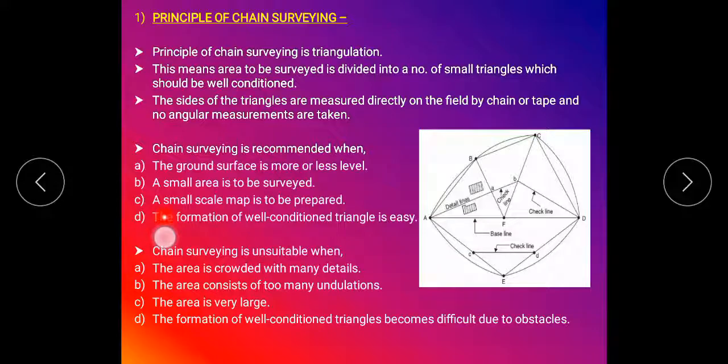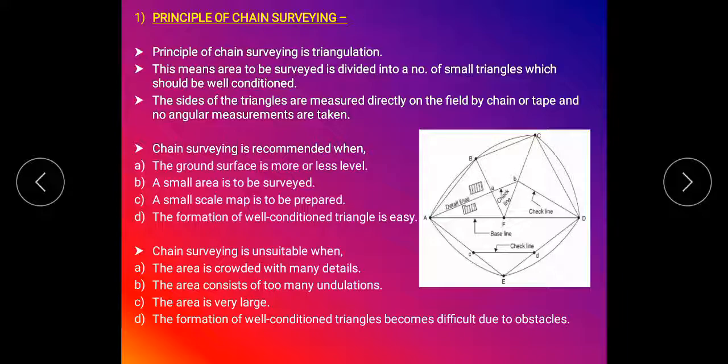Third, when a small scale map is to be prepared, then we use chain surveying. Fourth, when the formation of well conditioned triangles is easy.